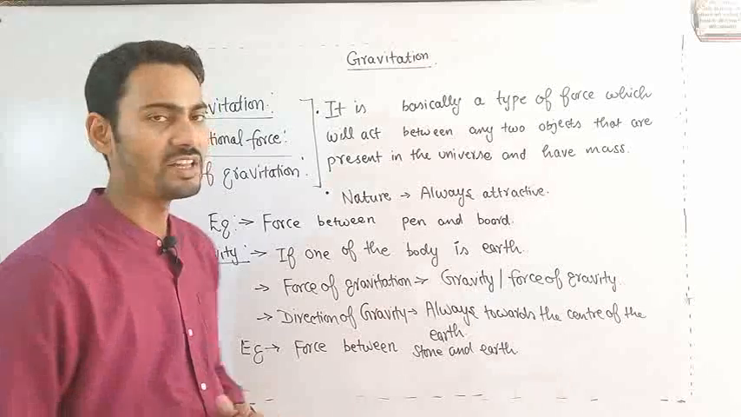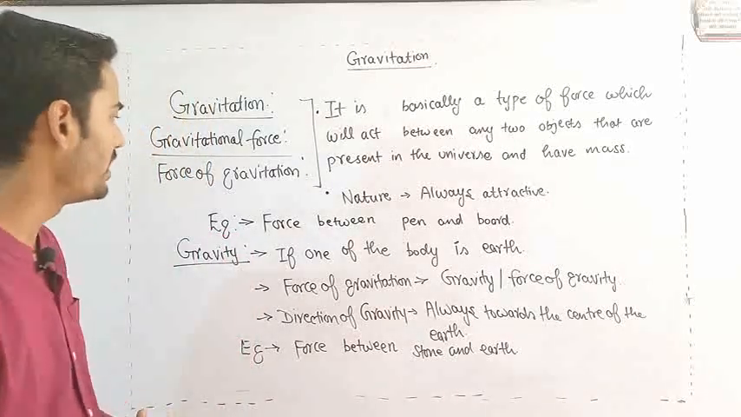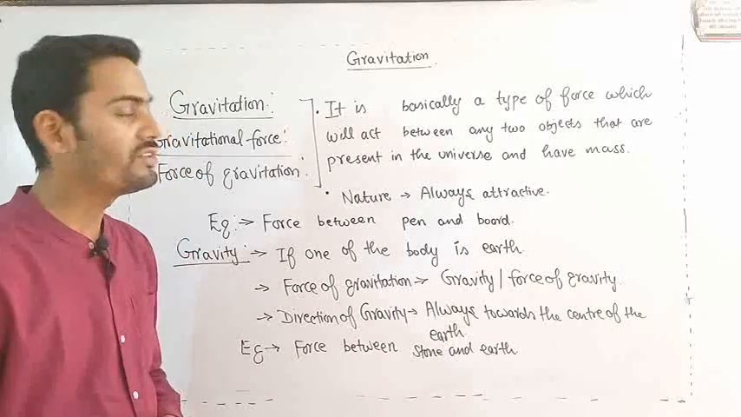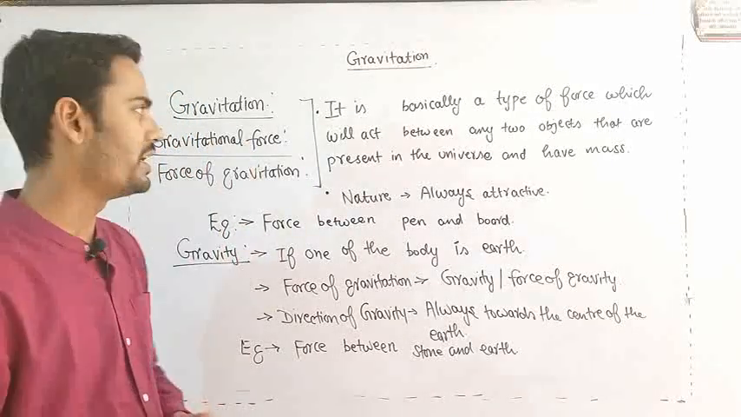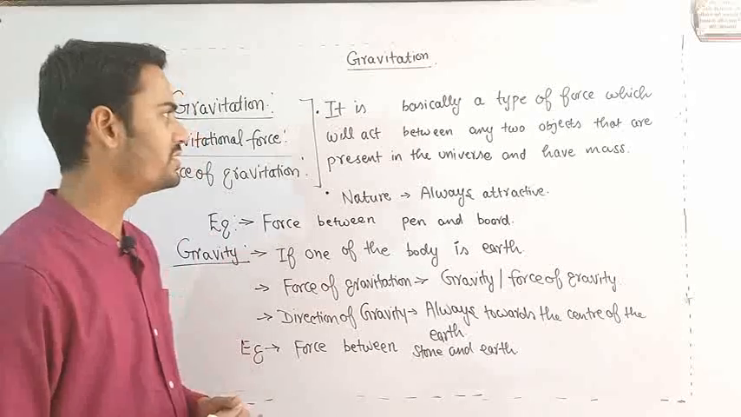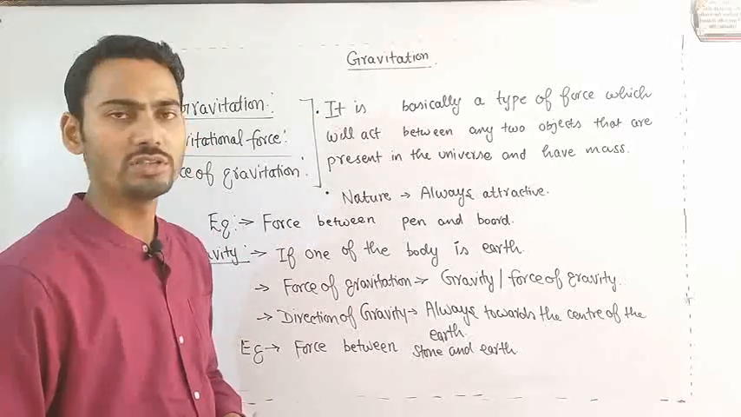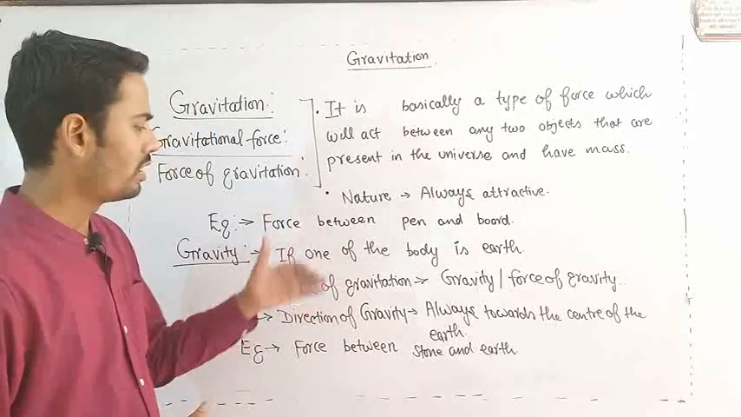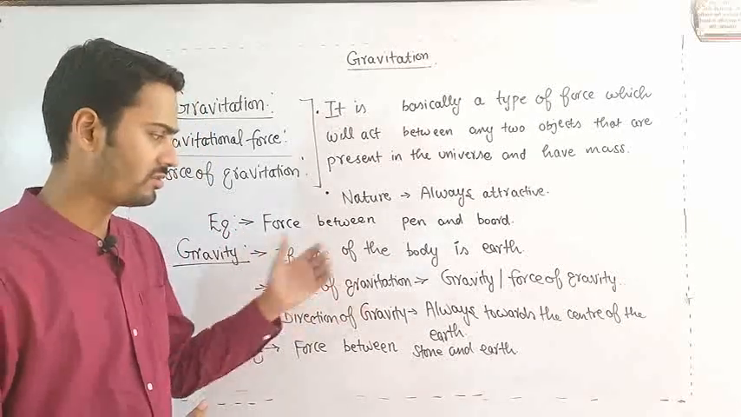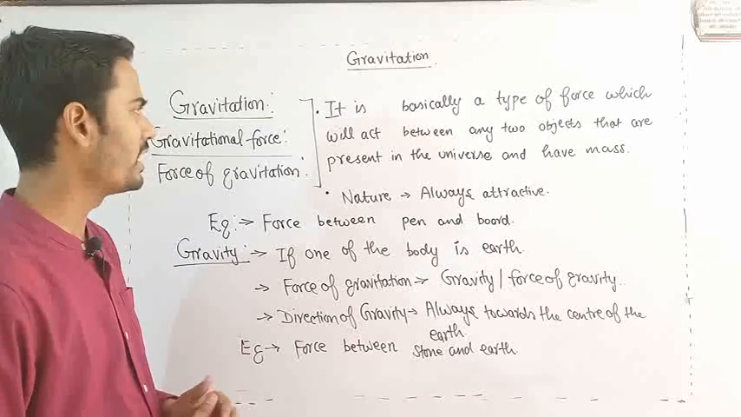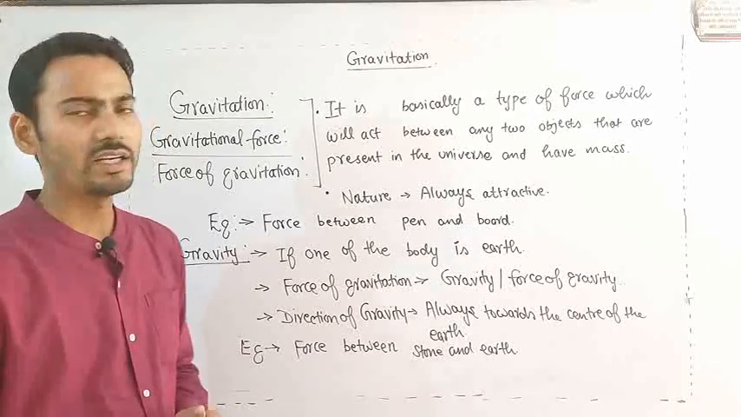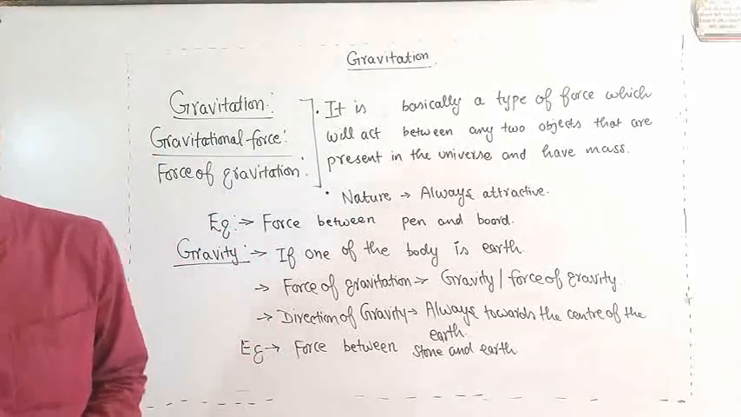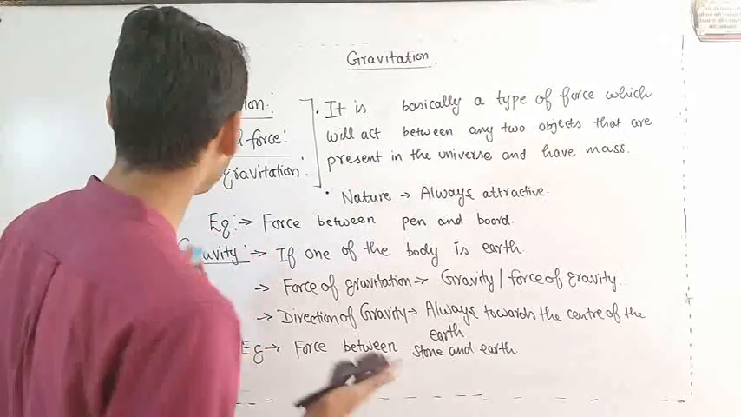So this is the basic difference between gravitation and gravity. In gravity, out of the two bodies, one of the bodies is earth, and in gravitation, the two bodies which are interacting have a force that acts between them because of their masses. Now, in the series, we will come to the next point, the universal law of gravitation, proposed by Sir Isaac Newton.